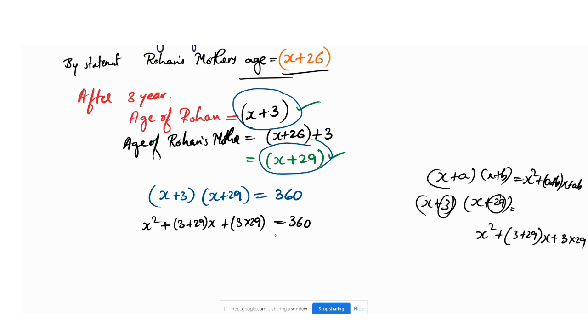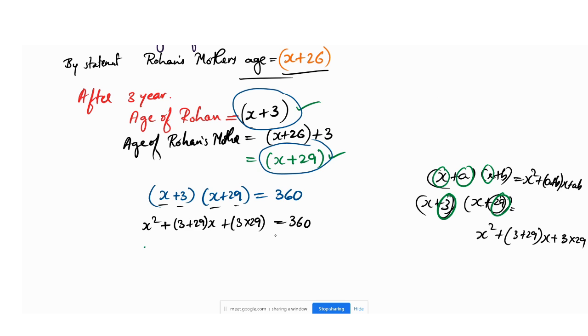It is not a plus b into a minus b, because here we have x plus 3 and here x plus 29. So it is not in the form of a plus b into a minus b, because the a and b values must be the same. Here we have x and x, yes, but here we have 3 and here we have 29, both are not the same.